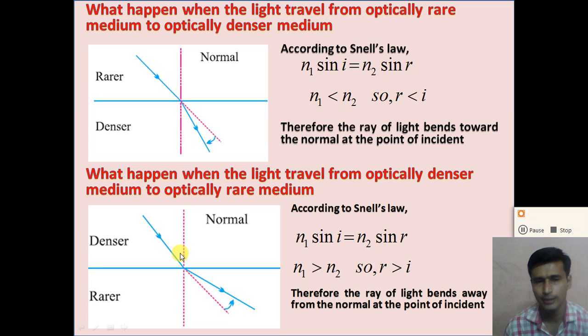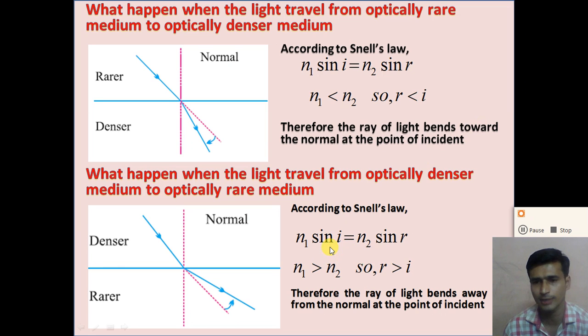Understand both the points. What happens when the ray of light travels from the optically rare medium to the optically dense medium, and when the ray of light travels from the optically dense medium to the optically rare medium, right. In the first situation, when the ray of light travels from the rare medium to the dense medium, the angle of refraction is less than the angle of incidence, and the ray of light bends towards the normal.